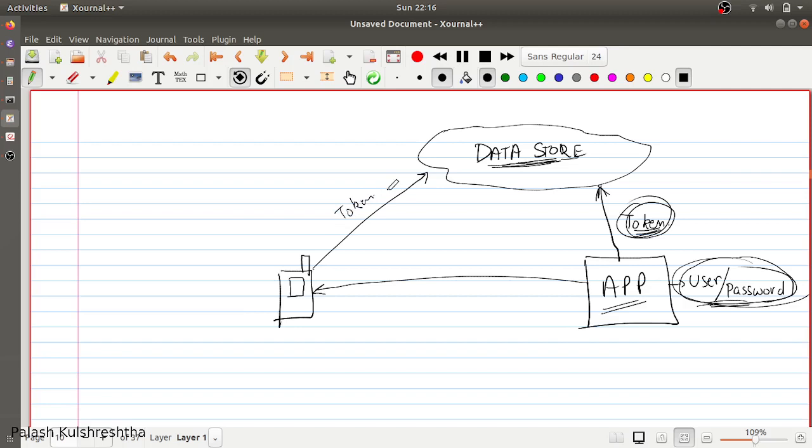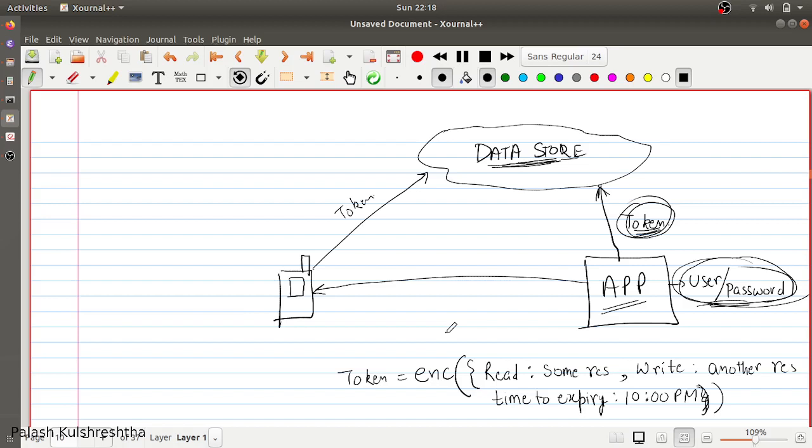Now, on a very crude level, if you want to understand, you can think that the tokens can be generated by taking the access permissions, whatever the application wants to allow the client for the data store.